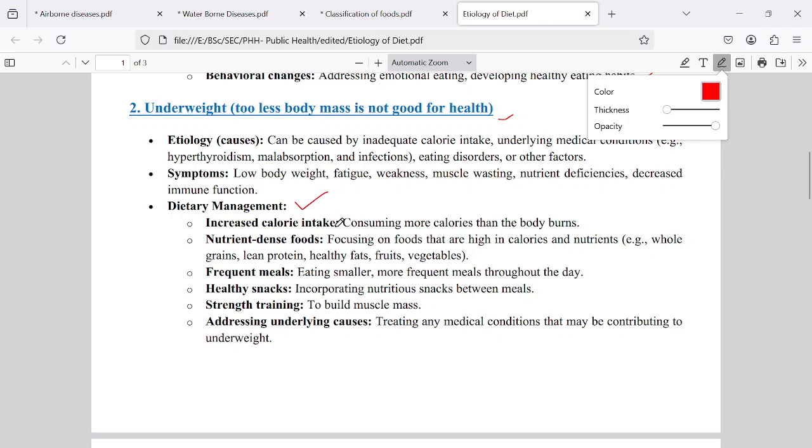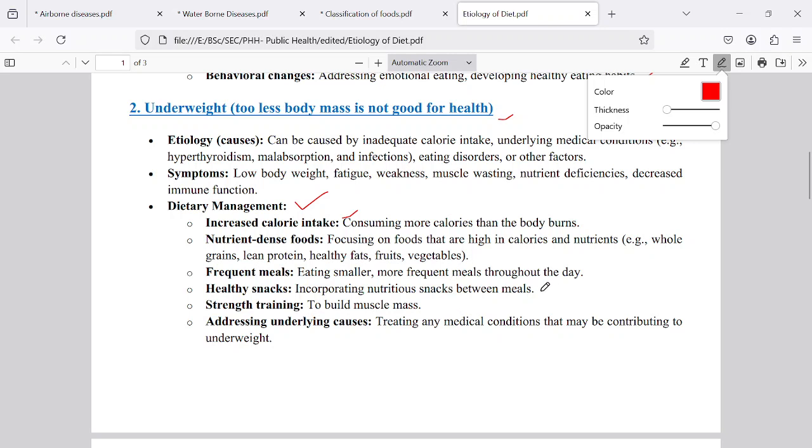Increased calorie intake: they have to eat sufficient amount of food which contains carbohydrates, proteins, minerals, lipids and vitamins also. That is called the balanced diet. They have to maintain the balance. In one word, if you want to give advice to these underweight persons, they have to maintain a balanced diet before going to the ground for exercise. Frequent meals: they need not eat a huge amount of food material at one time. Instead of that, they have to take frequent meals.